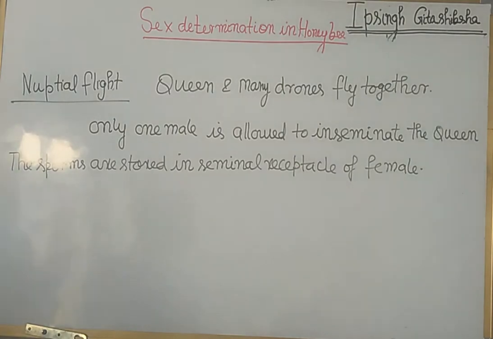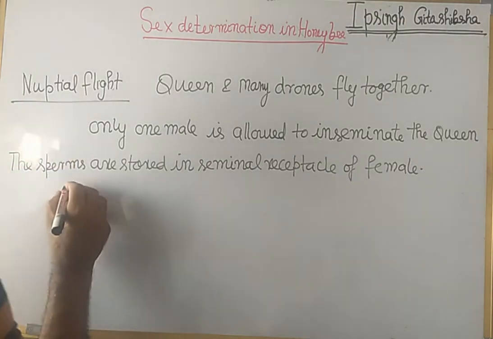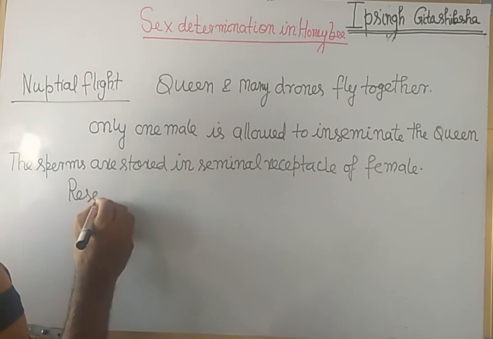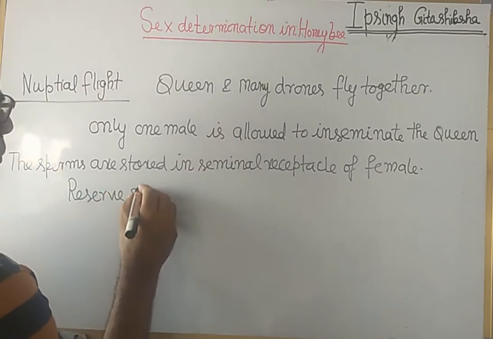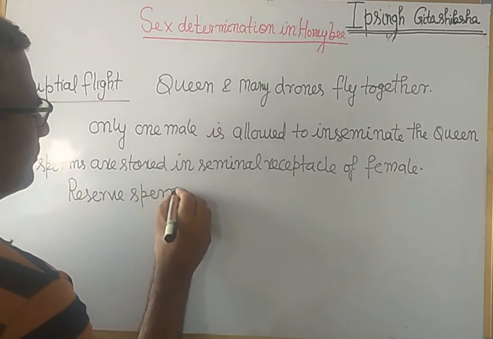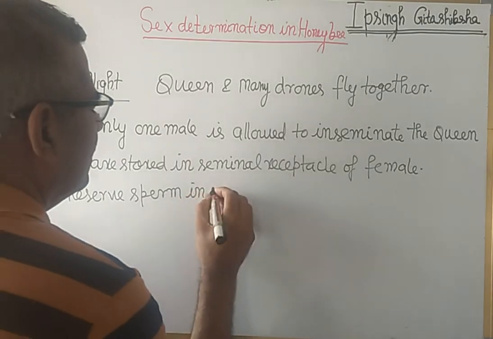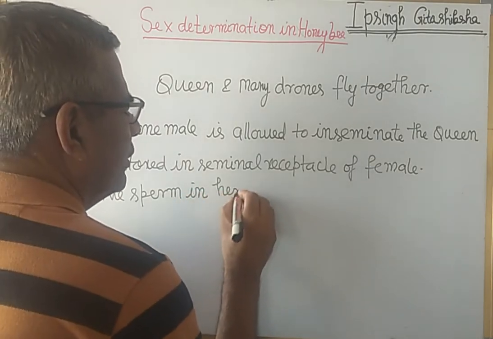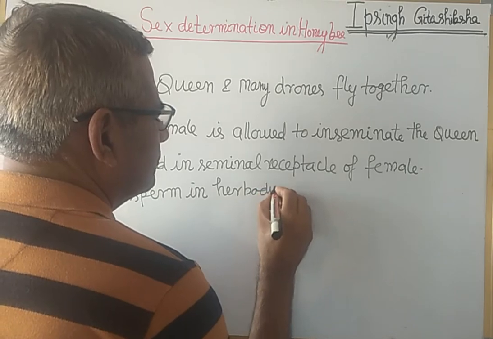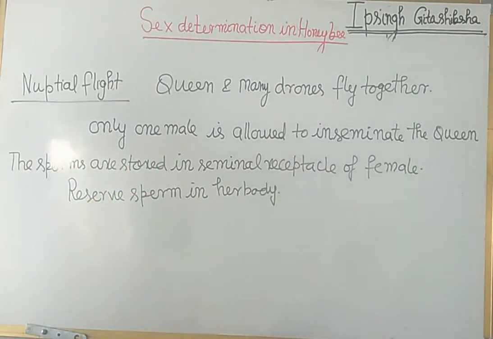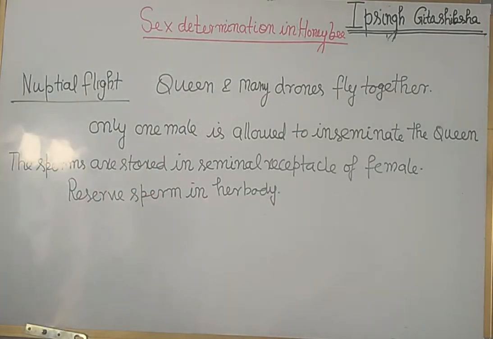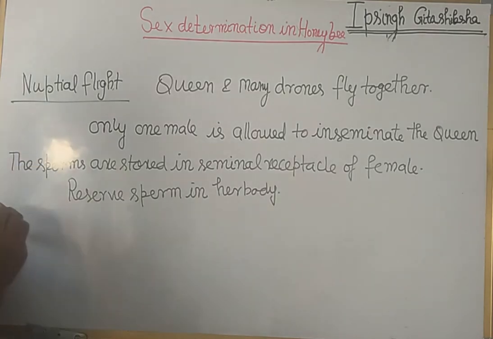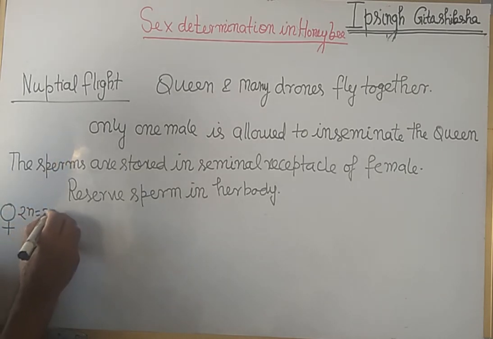It means female has a reserve sperm in her body, and when, this is the symbol of female, this is the 2n is equal to 32.